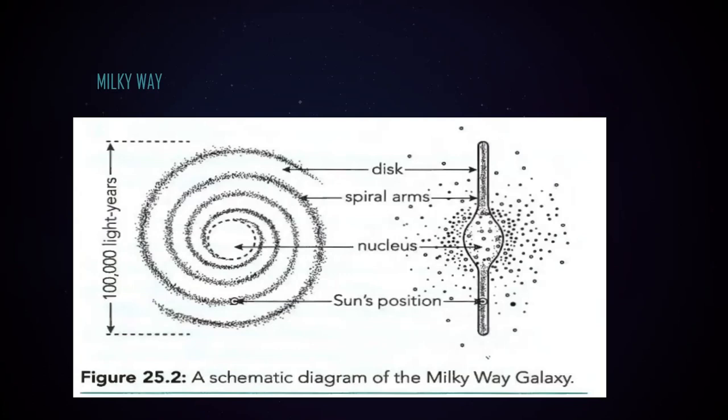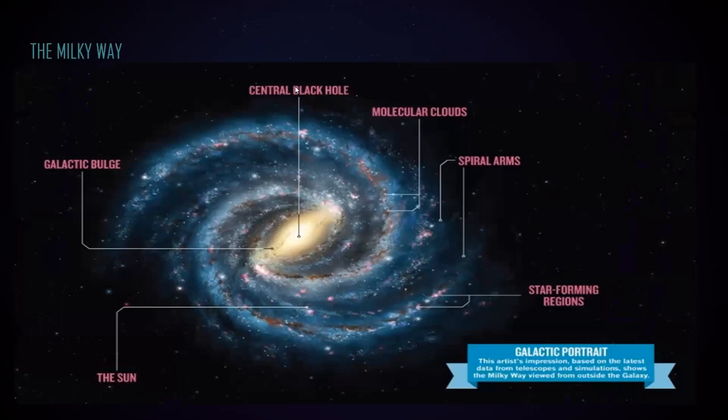Our galaxy, which is also known as the Milky Way galaxy, is a spiral galaxy. At the center of the Milky Way galaxy there is a central black hole. This is a picture of the Milky Way galaxy, and you can see the spiral arms.